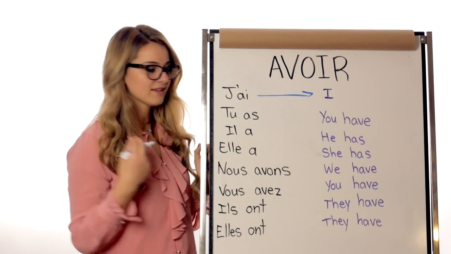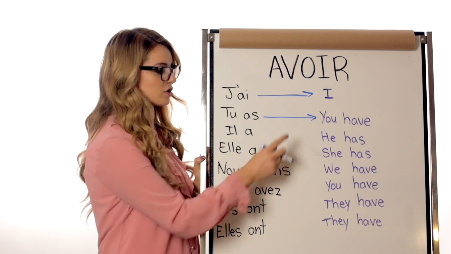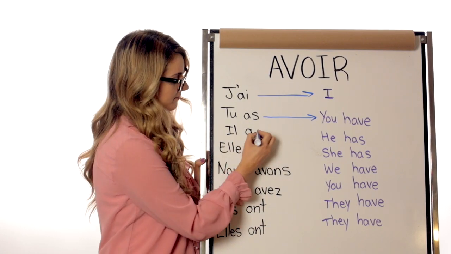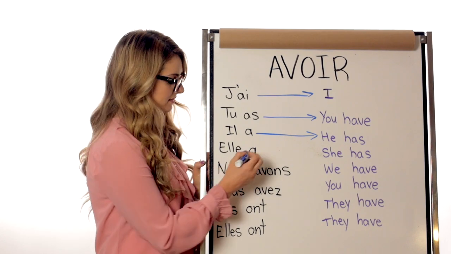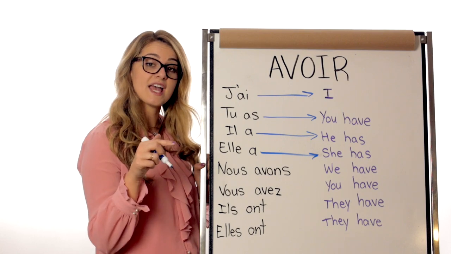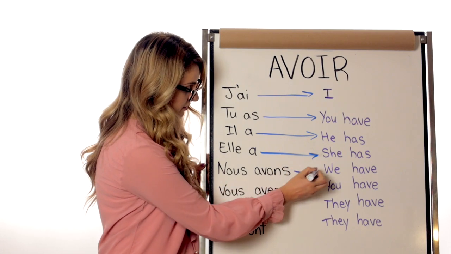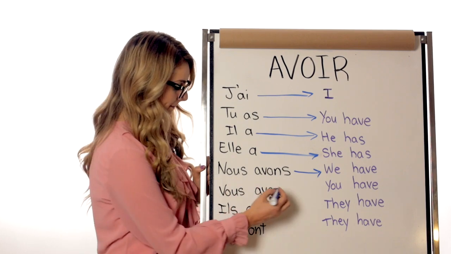J'ai means I have. Tu as means you have. Il a means he has. Elle a means she has. Nous avons means we have.